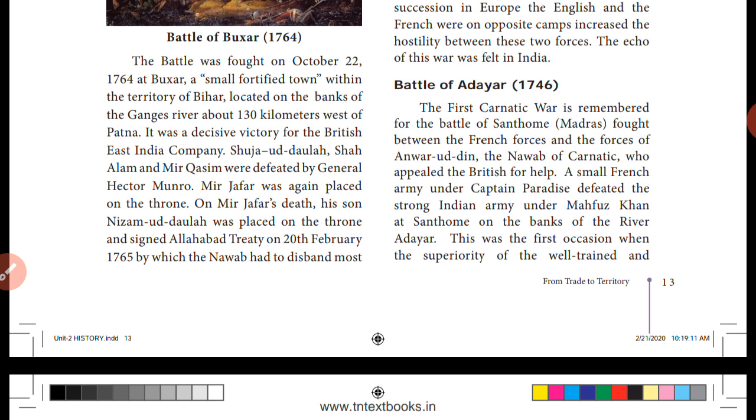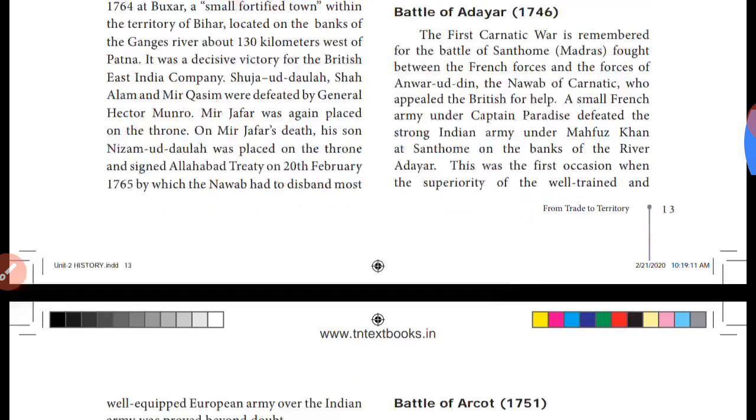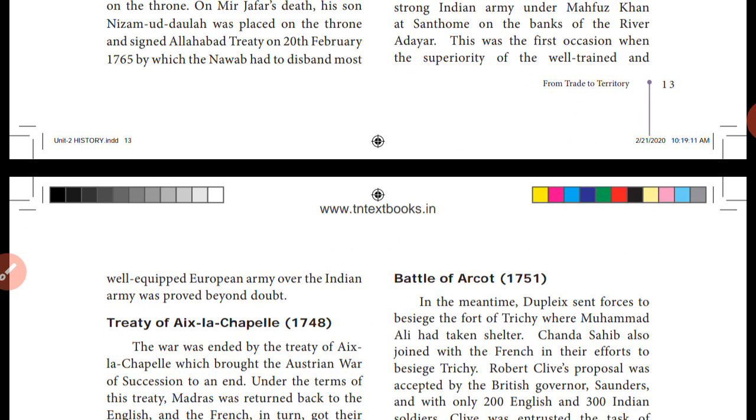This was the first occasion when the superiority of a well-trained and well-equipped European army over the Indian army was proved beyond doubt, because the French army was well-trained and well-equipped. They had well-trained army persons and a lot of equipment in the army. So the French defeated our India.